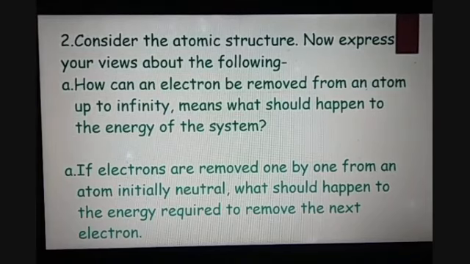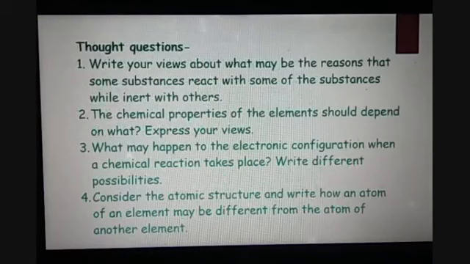Now I'm giving you some pre-text questions, some thought questions. Whatever comes to your mind on the basis of your thinking, your previous knowledge, just note it down. Question 1 is, write your views about what may be the reasons that some substances react with some of the substances while inert with the others. Second, the chemical properties of elements should depend on what? Express your views. Third, what may happen to the electronic configuration when a chemical reaction takes place?